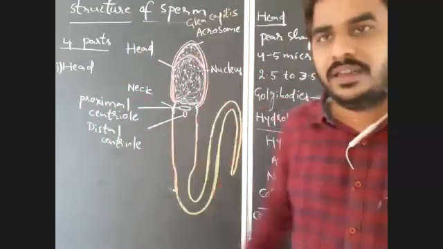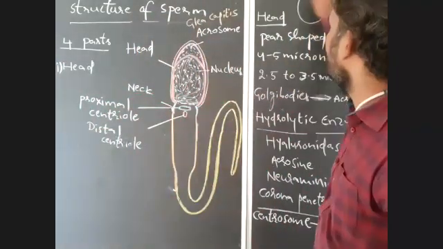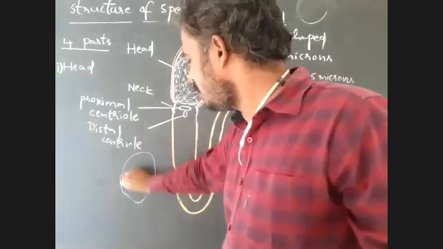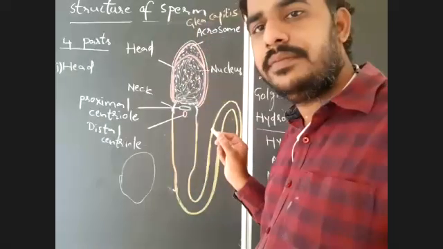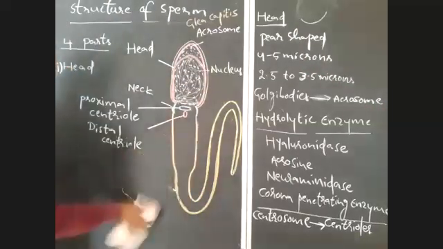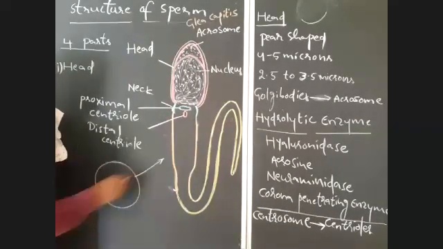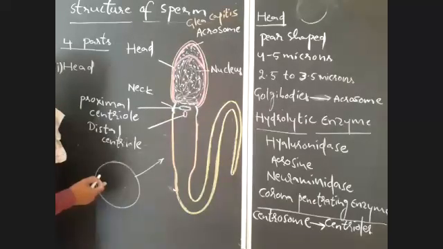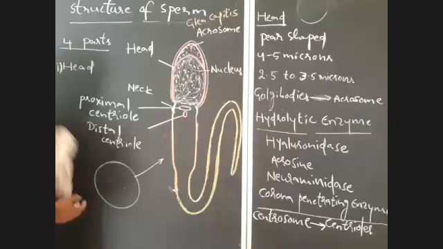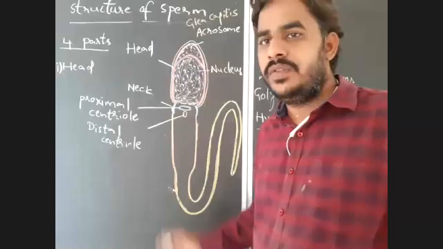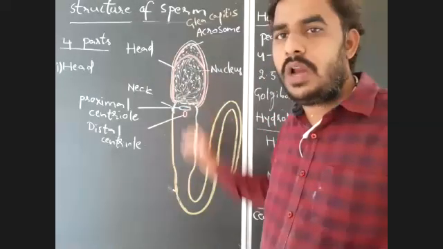For example, see how this spherical spermatid is modified into the sperm. By the condensation and elongation of cytoplasm, this spherical spermatid is modified into a long or cylindrical sperm.